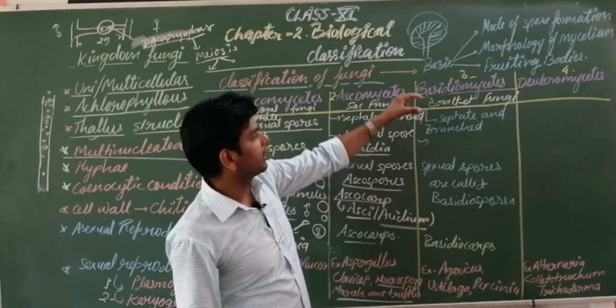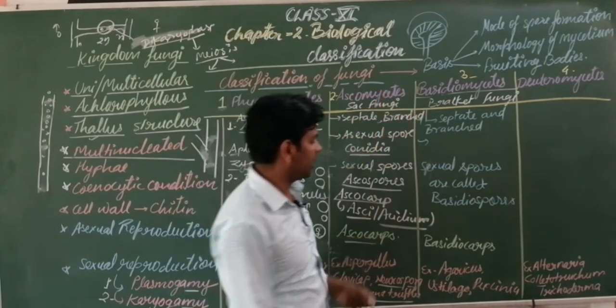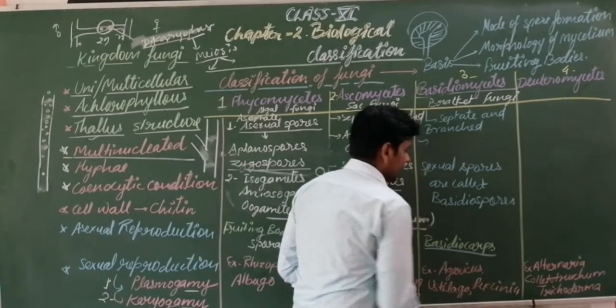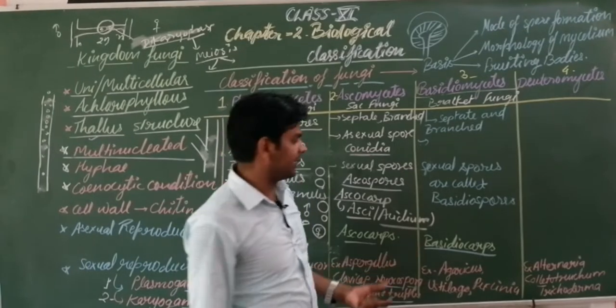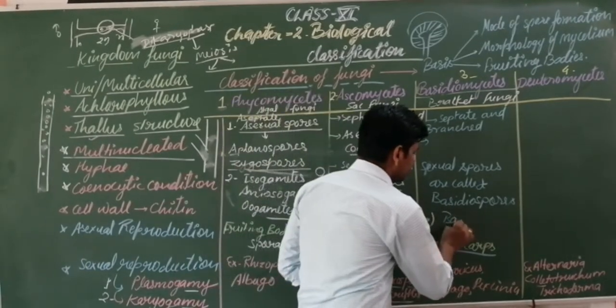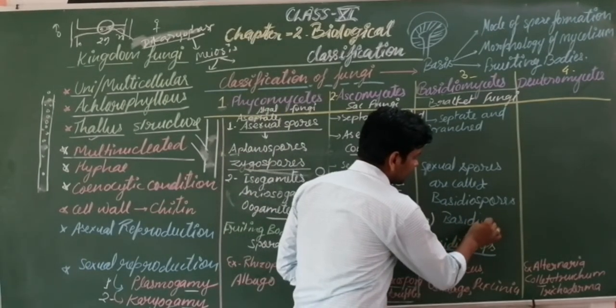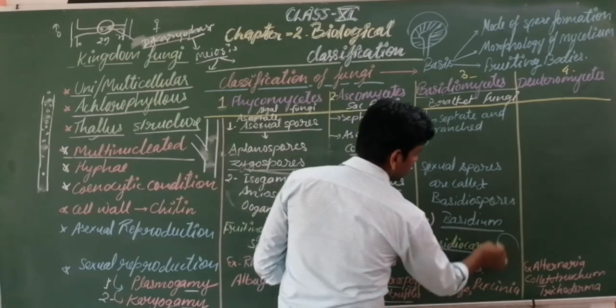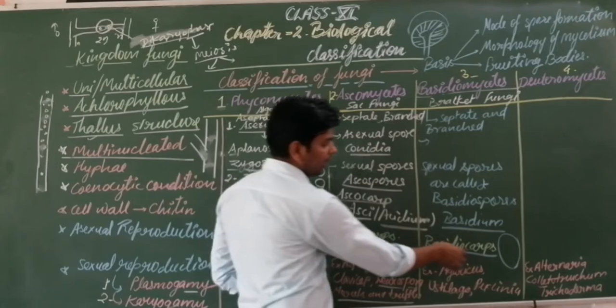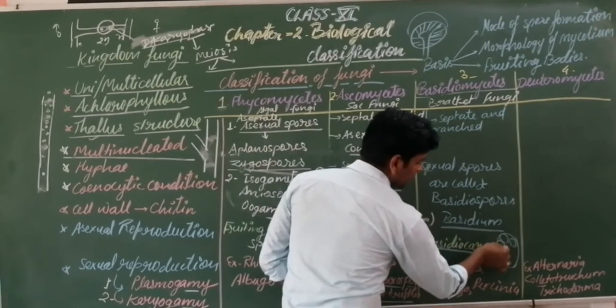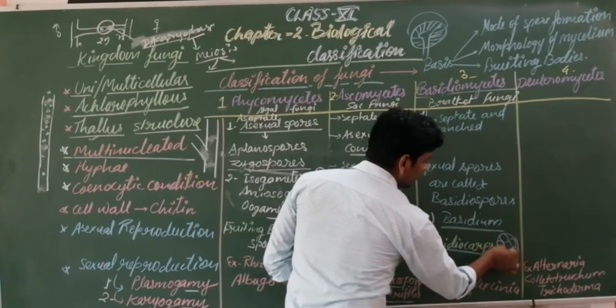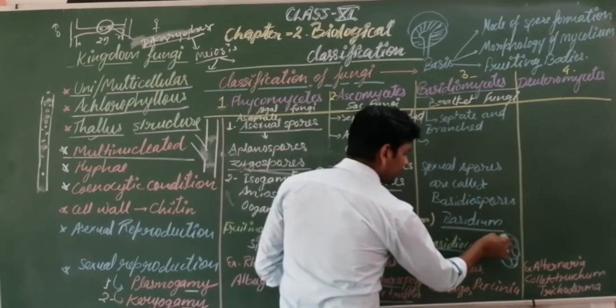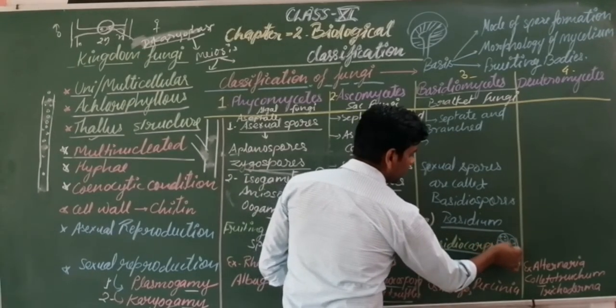Inside the cavity or sac-like structure of the fruiting body, the basidiocarp. Inside the basidiocarp, a number of basidia are formed. The basidium is the smaller structure, and the larger one is the basidiocarp. In the basidium, a number of basidiospores are formed.